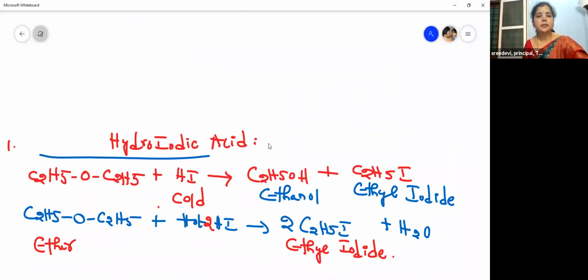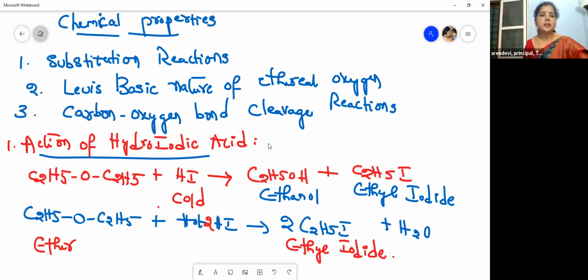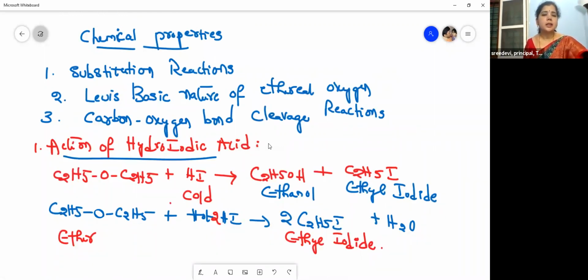The chemical properties of ethers can be studied under three headings. The first one is substitution, the second is the Lewis basic nature of ethereal oxygen, and the third is the carbon-oxygen bond cleavage reactions. The first one is the action of hydroiodic acid. C2H5OH plus C2H5I, ethanol and ethyl iodide, are the products. This reaction takes place in two conditions, cold and hot. With cold HI, ethanol and ethyl iodide are obtained. With hot HI, ethyl iodide is obtained.